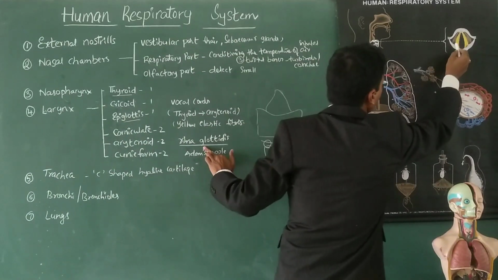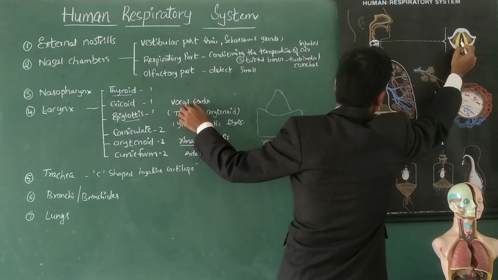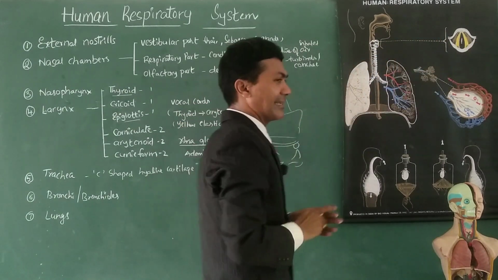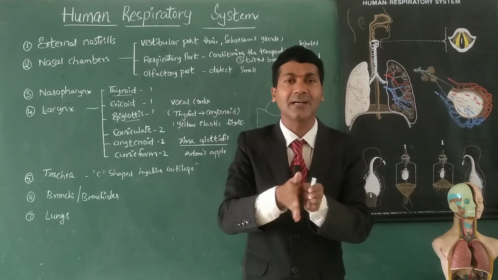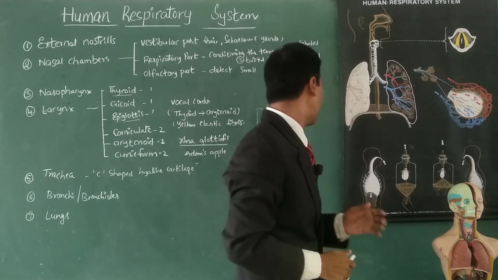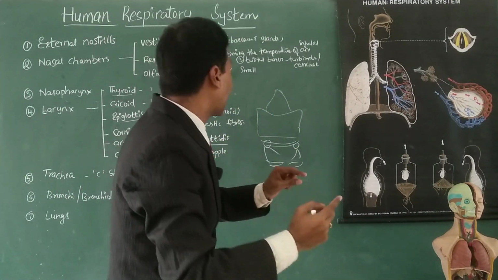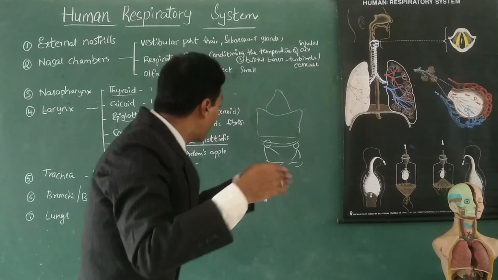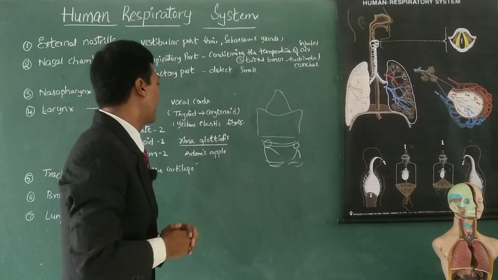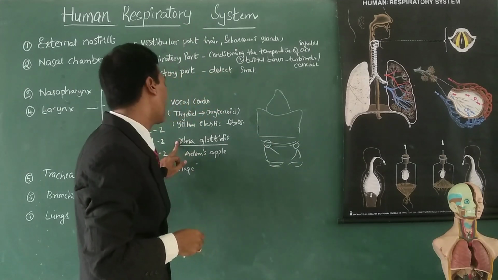Now you can see these yellowish fibers you are seeing. So these are actually vocal cords, right? These gaps are there, na? So rima glottidis. As we know, the strings between the gaps, when air blows, sound will generate. It's a common thing, right? So vocal cords are the yellow elastic fibers connecting thyroid cartilage to the back or dorsal side arytenoid, right? And the narrow opening between the vocal cords is known as rima glottidis.